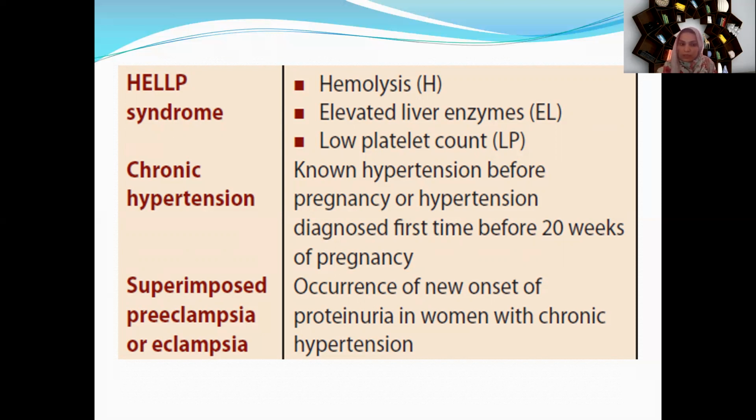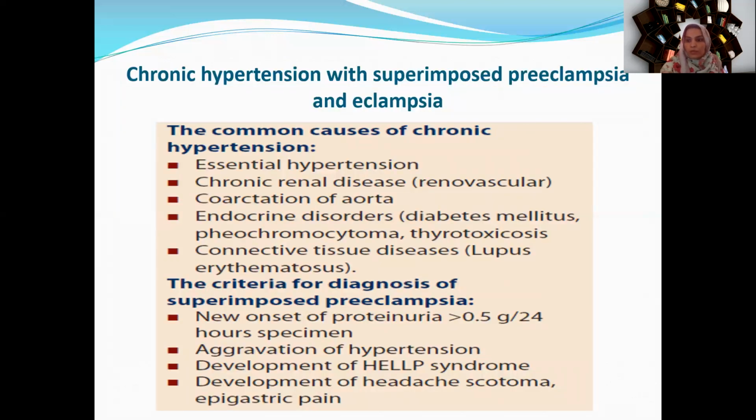Superimposed preeclampsia and eclampsia means the occurrence of proteinuria in women with chronic hypertension. That is, the patient is chronically hypertensive, and now she starts with proteinuria. That is superimposed preeclampsia. Superimposed eclampsia means the patient will end up with grand mal seizures, and or she may go into coma. So that is called superimposed eclampsia. Now, the chronically hypertensive patient with superimposed preeclampsia.